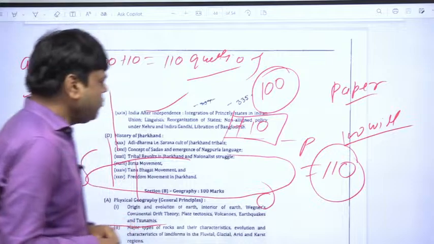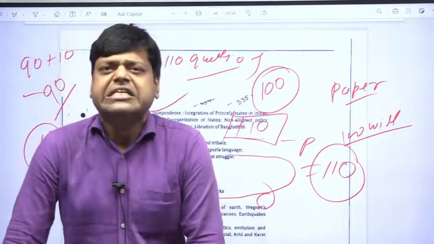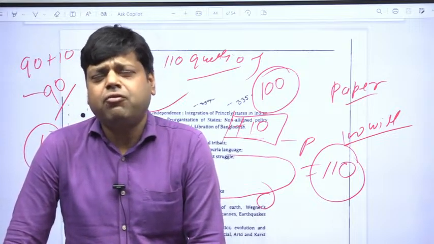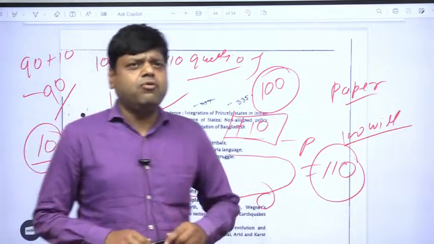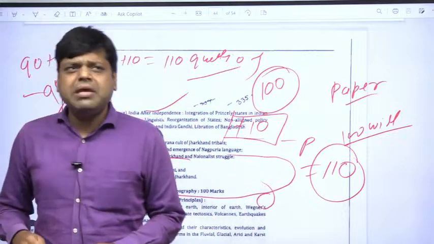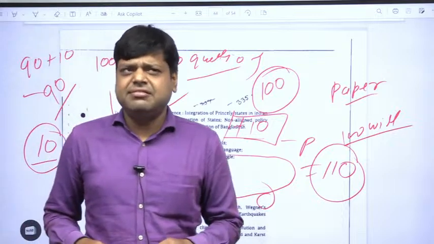Now paper 3 is from history and geography. Paper 4 will be from polity. Paper 5 will be economy and sustainable development, and paper 6 will be science and technology.